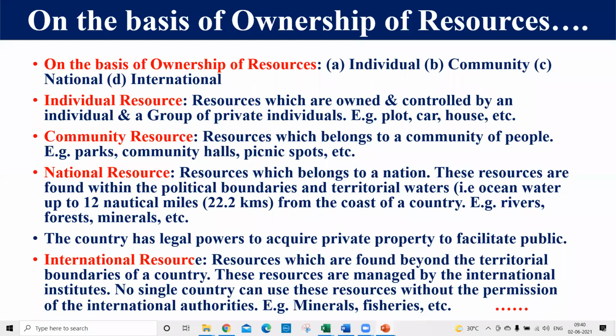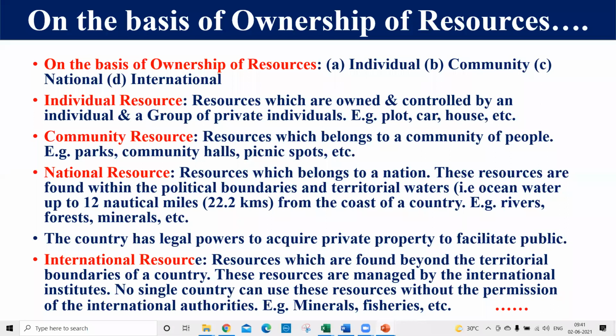The resources which are found in those areas are called international resources, right? These are called international resources, and no single community can use these resources without the permission of an international authority. So who are these international authorities? These are the World Bank and other international organizations. So after the permission of the international organizations, we can use them.